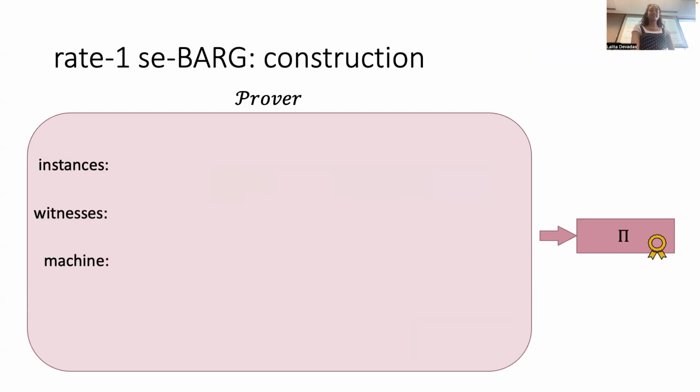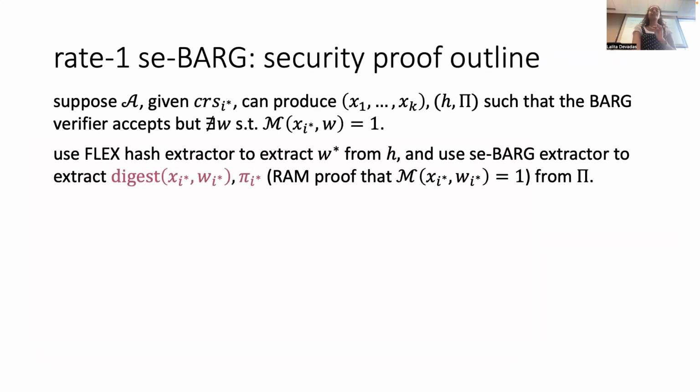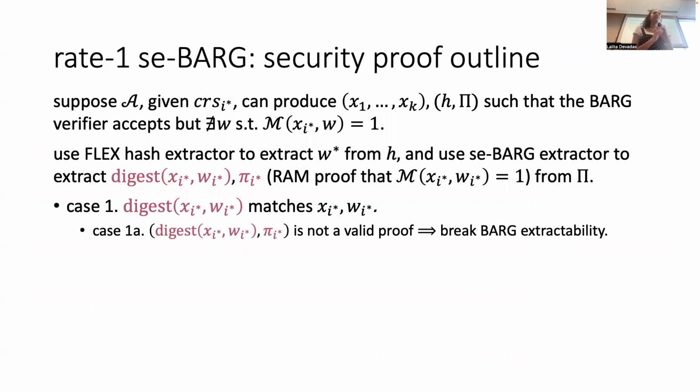I don't think it'll be super helpful to go through this, but basically the general outline of the security proof is that you try to extract the things that you want. So you extract W star from H, and then extract the digest and one of the RAM proofs, and you encounter a couple of cases. In the case where the digest does match, if the proof doesn't accept, you can break the BARG extractability, because the BARG is going to ensure that the proof should accept.